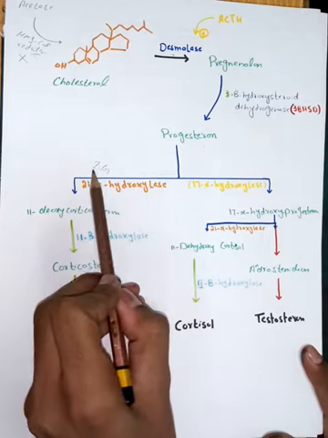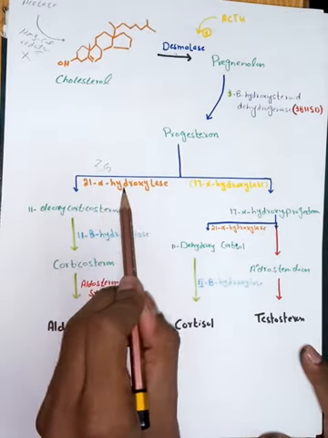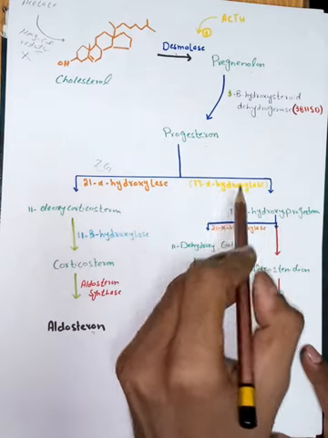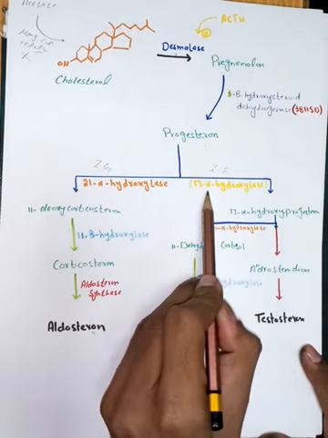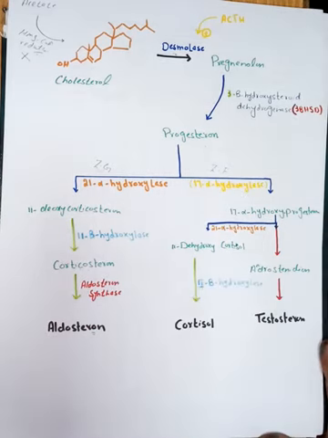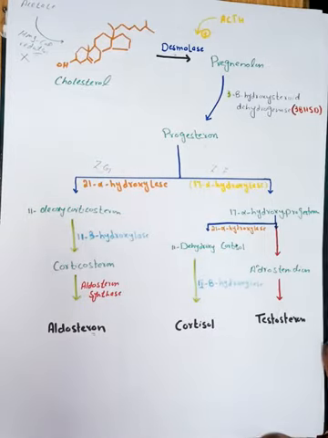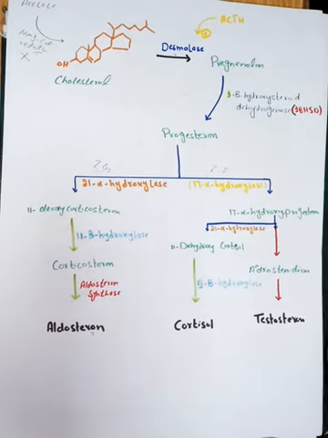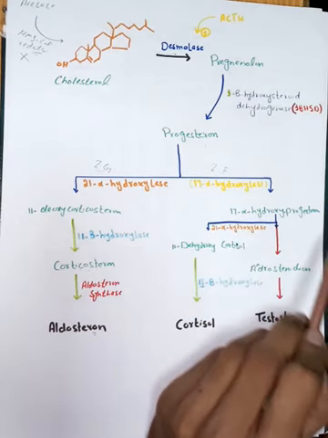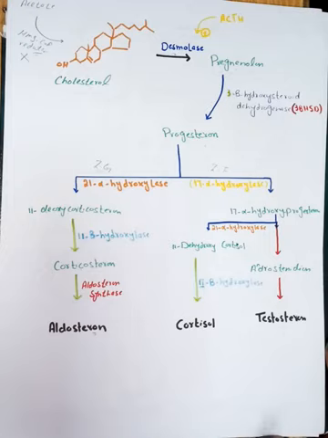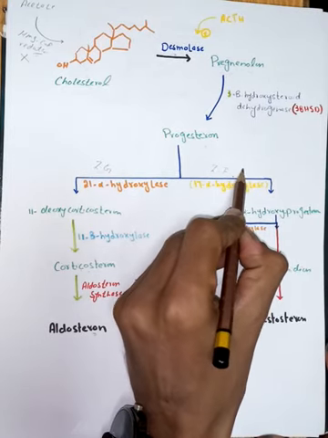We know that inside the zona glomerulosa, the enzyme was 21 alpha hydroxylase, while inside the zona fasciculata, the enzyme 17 alpha hydroxylase will act upon this progesterone, and it will be converted into 17 alpha hydroxyprogesterone.